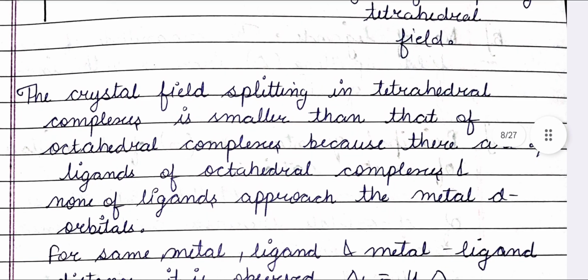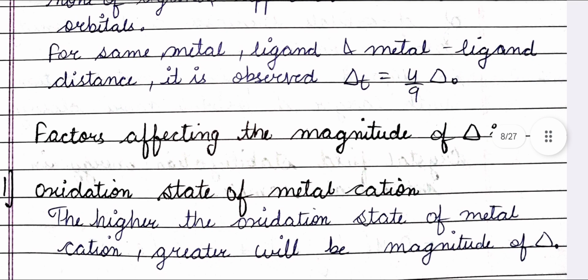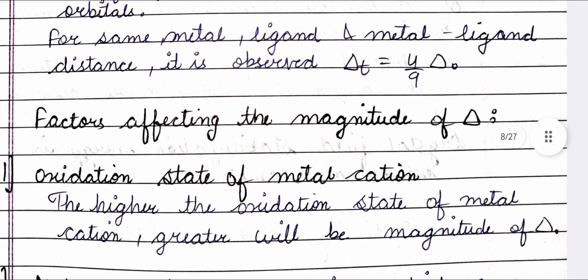Crystal field splitting in tetrahedral complexes is smaller than that of octahedral complexes because there are only 2/3rds the number of ligands of octahedral complexes, and none of the ligands approach the metal d orbitals directly. For the same metal and ligand and metal-ligand distance, it is observed that Δt is equal to 4/9 of Δo.